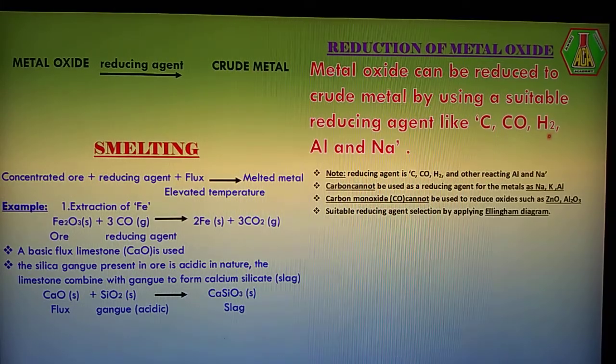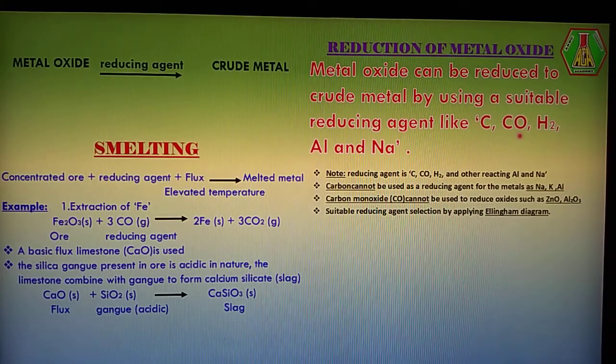Just you see here, the suitable reducing agents: carbon, carbon monoxide, hydrogen, aluminum and sodium. Those all are called reducing agents. Already I told you, reducing agents help the reduction and are themselves oxidized. When we use carbon as a reducing agent for the metal oxide, carbon attracts oxygen to become carbon monoxide or carbon dioxide. I mean carbon helps reduction and is involved in oxidation. Now our byproduct is carbon monoxide or carbon dioxide.